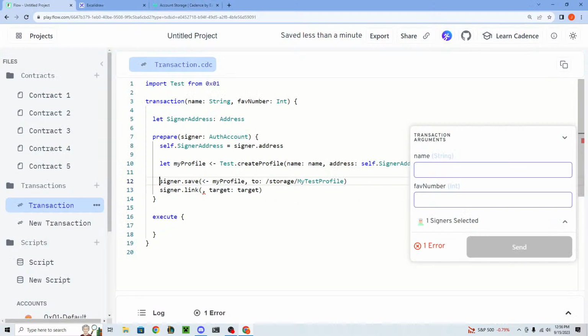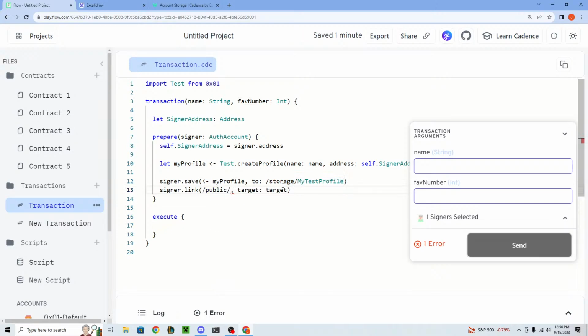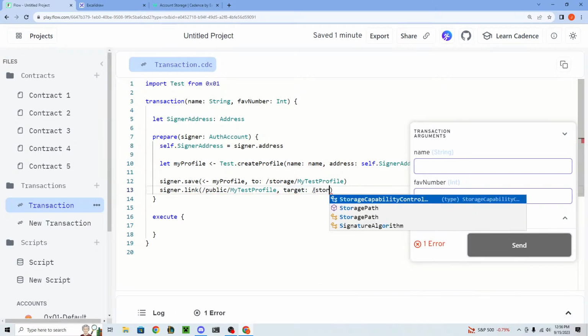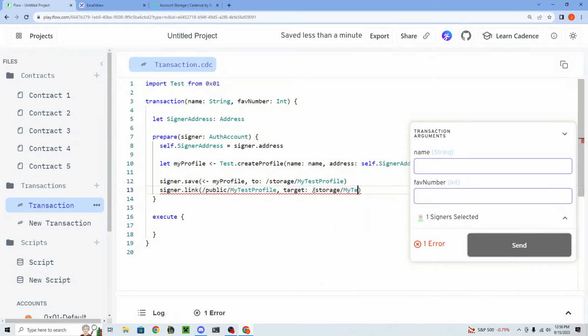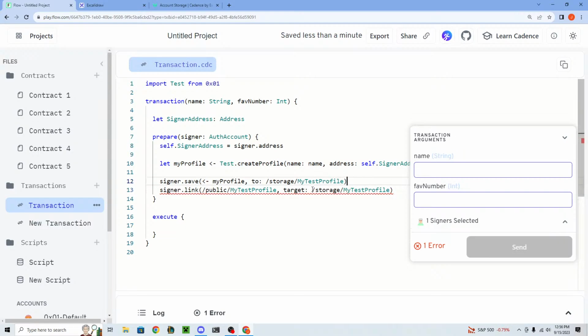Okay, but essentially what needs to happen is we need to create a capability, and the reason for that is because we want to take our private storage data and make it publicly accessible to people. So the way we do that is you can provide a public link, let's say my test profile, and we're going to provide a storage link, which is the place that we stored it in. And what this is going to do is basically say, okay, we're taking whatever's in that storage path, which we save the profile to, and we're going to make it accessible to the public.